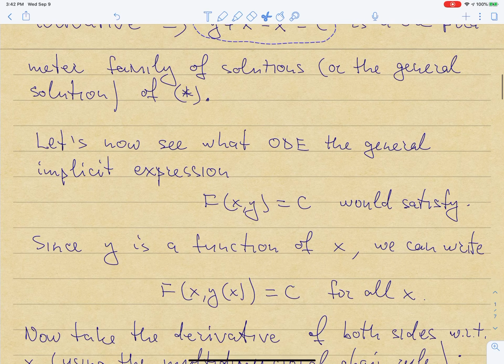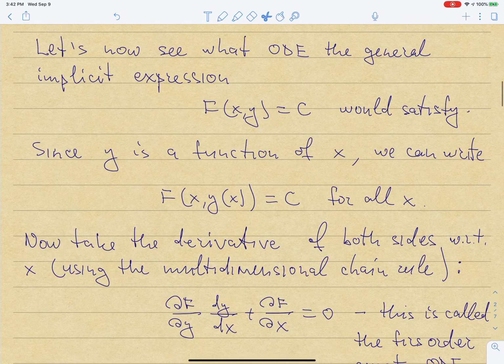So can we reproduce the same procedure for a more general case? Instead of giving you a precise version of my implicit function, I'm simply going to assume that I have y defined implicitly via some function of x and y equal to a constant, right?